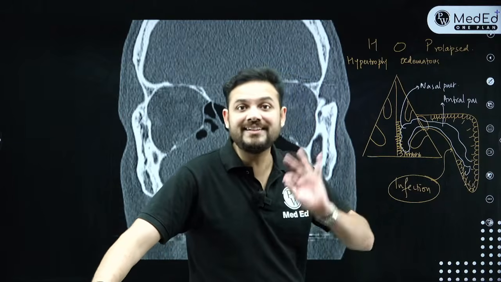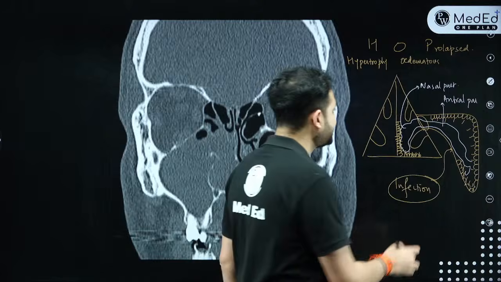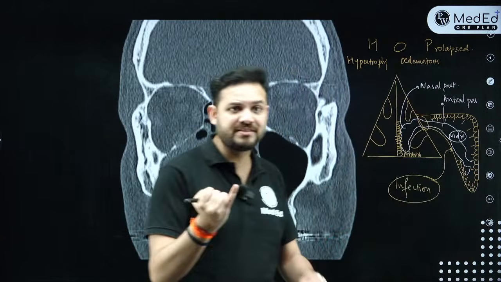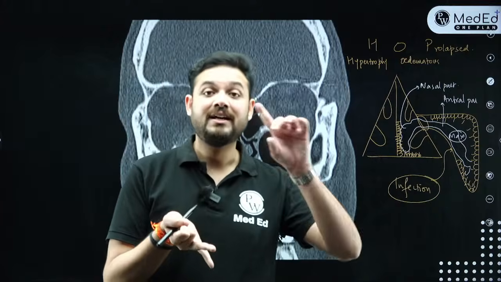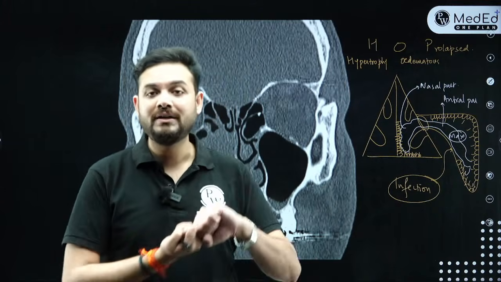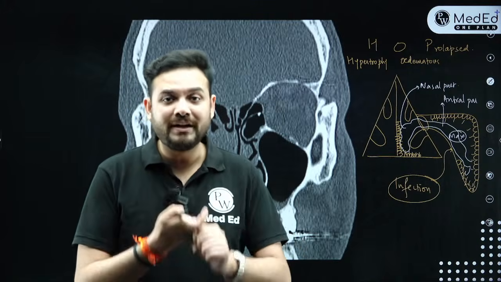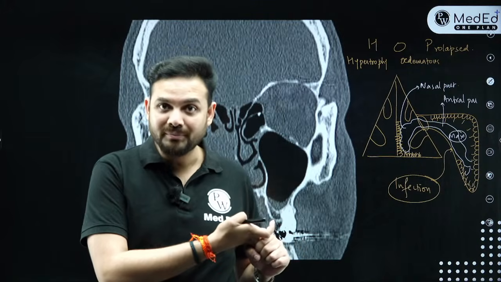And which sinus it is arising from? The only sinus which it arises from is the maxillary sinus. So all of them are questions. Antrochoanal polyp arises from maxillary sinus. What is the most common cause of antrochoanal polyp? It is infection. What are the parts of antrochoanal polyp? It is antral part, nasal part, choanal part.